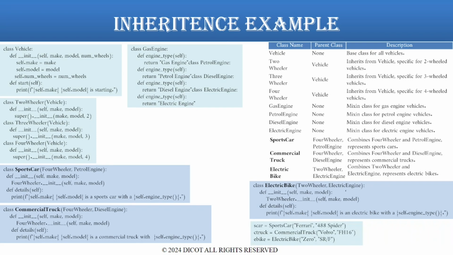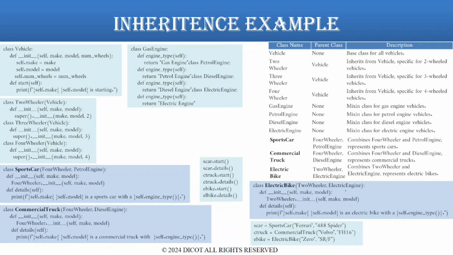Using the classes, let's create instances of different vehicle models. s_car is assigned sports car of Ferrari 488 Spider. c_truck is assigned commercial truck of Volvo FH16. e_bike is assigned electric bike of Zero SR/F.